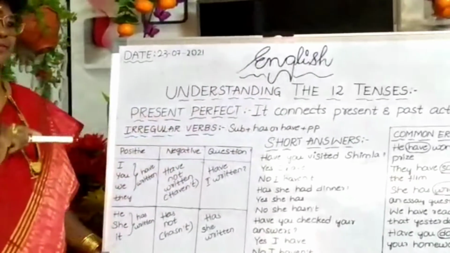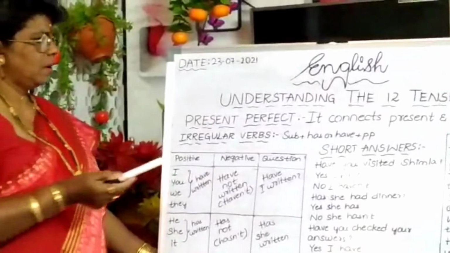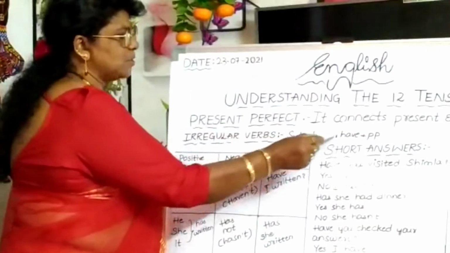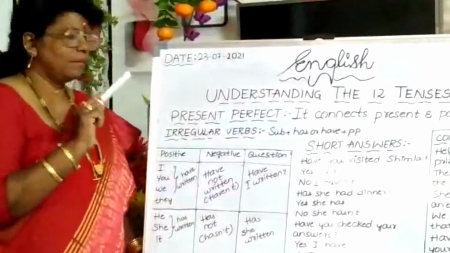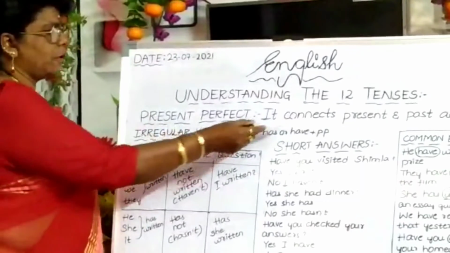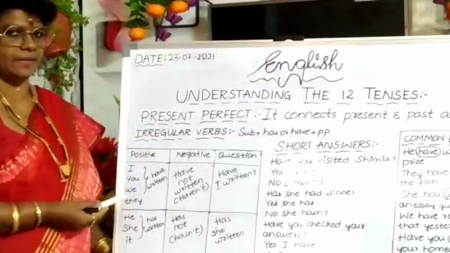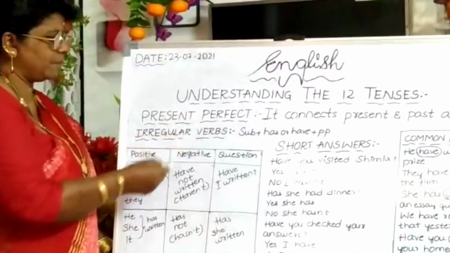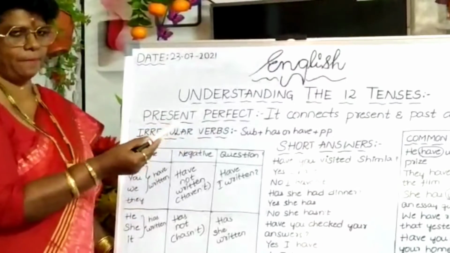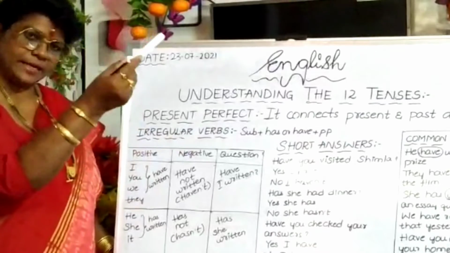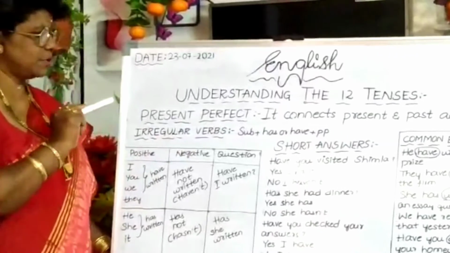If you find has or have there, that is present perfect. If you don't have has or have there, that will go for simple past. If you remove has and have from there, it goes for simple past, and that will be quite a different meaning. Understood?